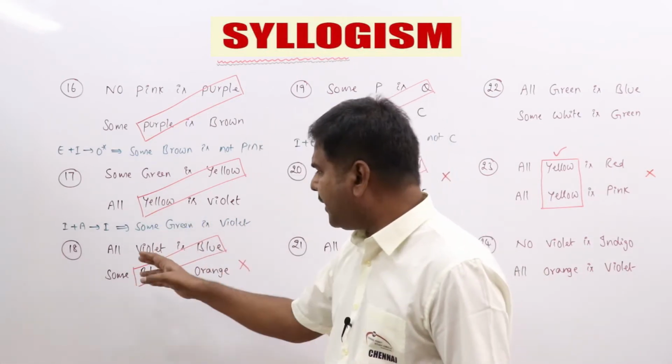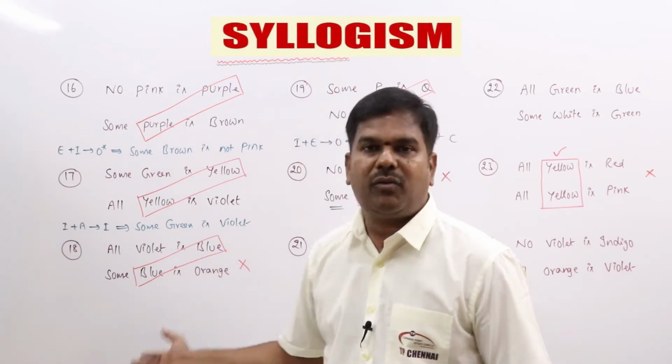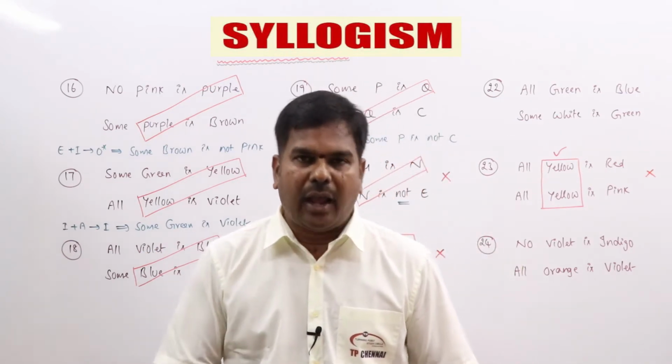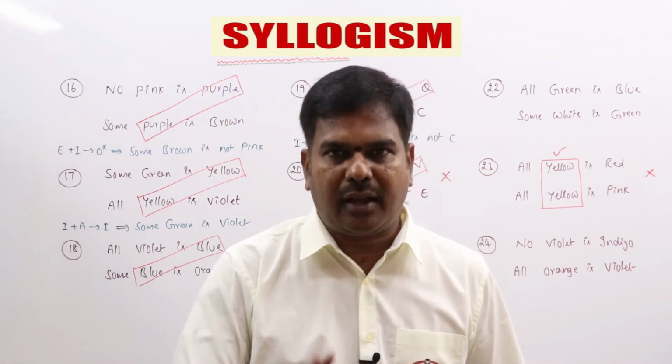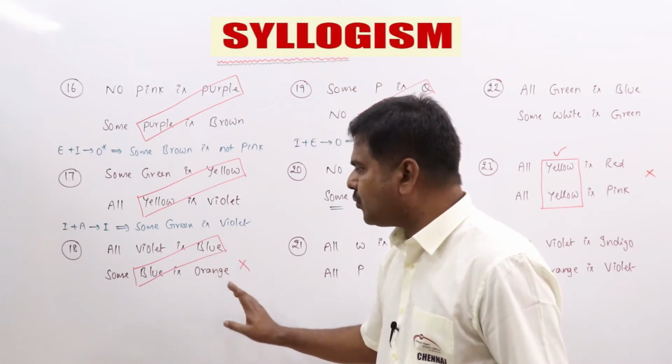Clear? Next one, the 18th, all violet is blue, some blue is orange. It has been properly aligned. But what is A plus I? No conclusion. I plus A is not equal to A plus I. Kindly remember. Clear? So though it has been properly aligned, A plus I gives no conclusion.